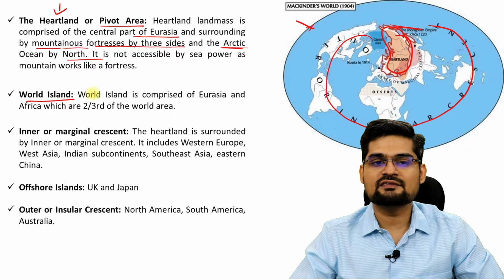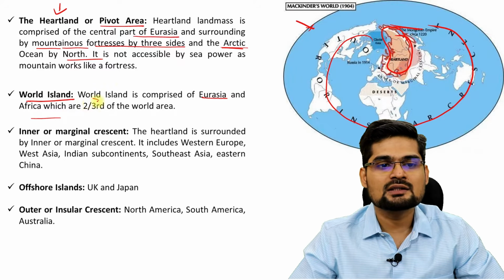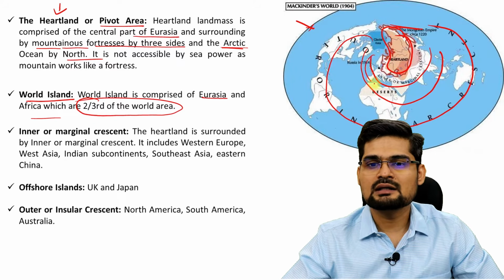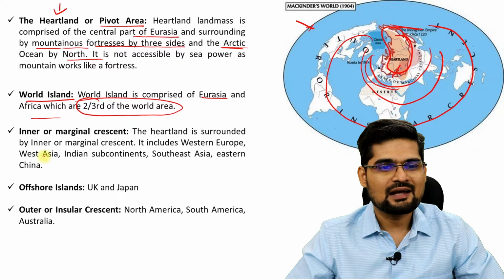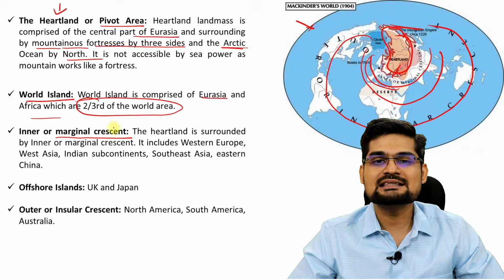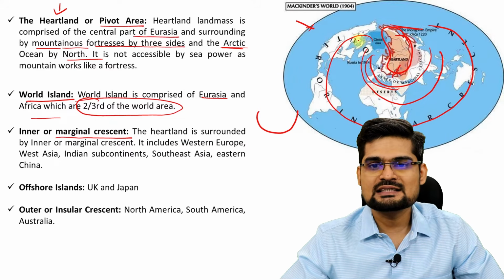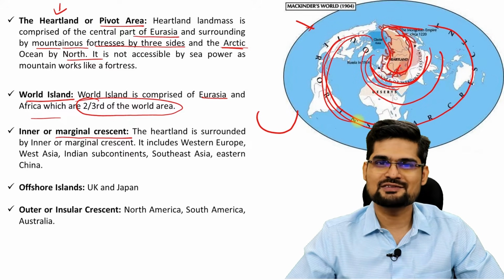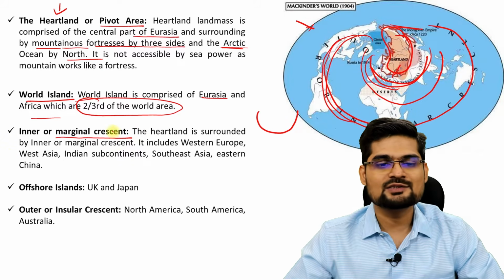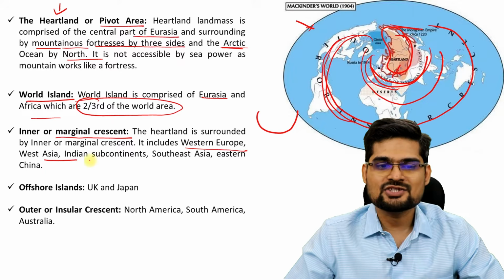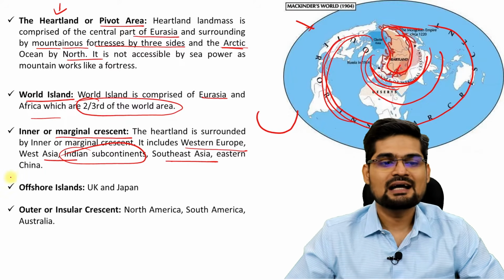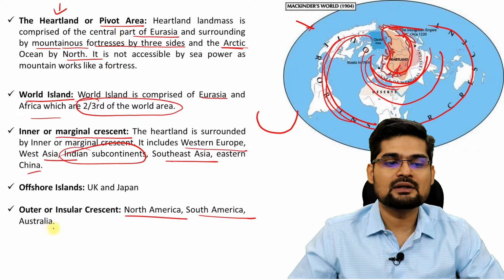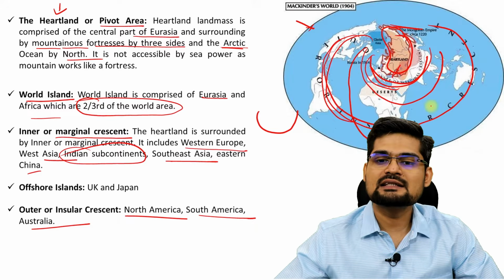Then the world island was defined as Eurasia and Africa combined together, which are 2/3 of the world area. So this is Asia and Africa combined together near this heartland. This is the world island. And the inner or marginal crescent. Now what is a crescent? A crescent is this shape. So this crescent is what is important here. First you have the inner marginal crescent and then you have the outer marginal crescent, which was talked about. The inner marginal crescent was composed of Western Europe, Western Asia, the Indian subcontinent, Southeast Asia and Eastern China. But what was the outer? The outer was basically North America, South America and Australia, which were divided by these oceans in between.